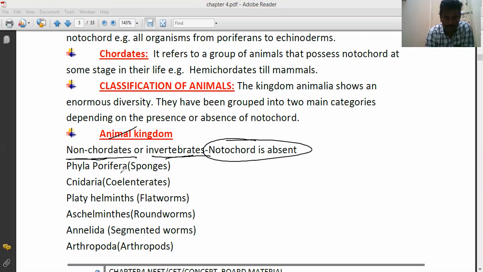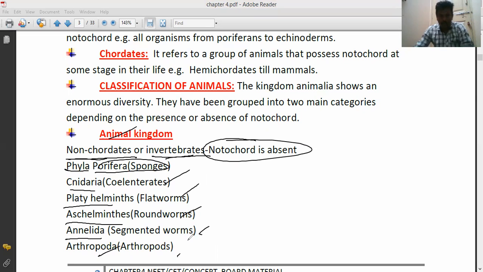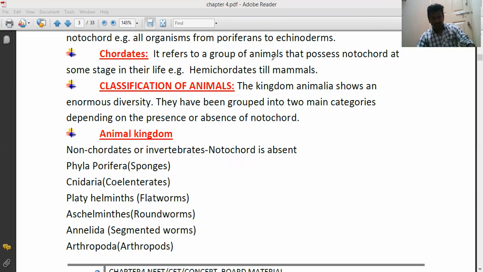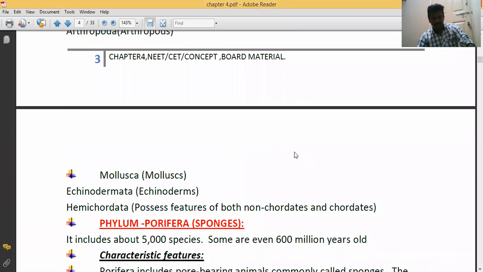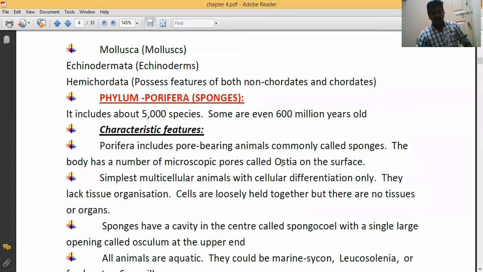The notochord-absent animals are the phyla Porifera, Cnidaria, Platyhelminthes (flatworms), Aschelminthes (roundworms), Annelida (segmented worms), Arthropoda (arthropods), Mollusca, and Echinodermata (echinoderms). Like this, different animal phyla belong to non-chordates. Hemichordates possess features of both chordates and non-chordates. We will discuss them in clear detail one by one.